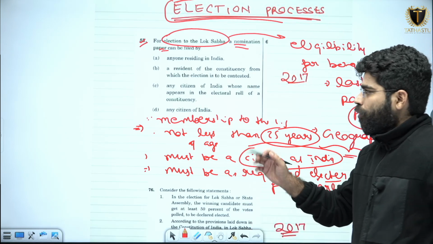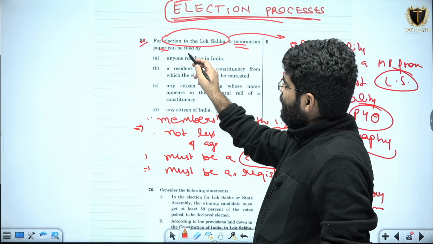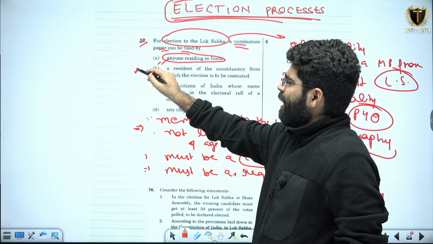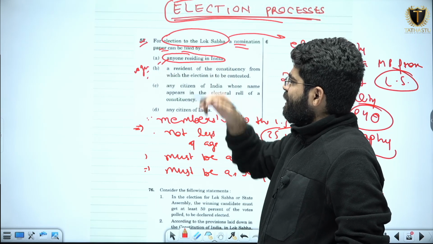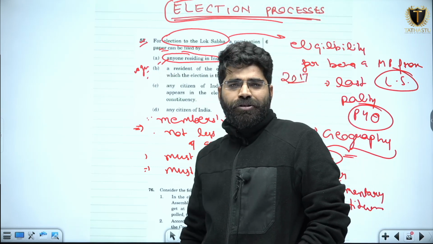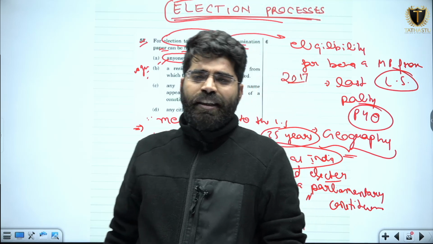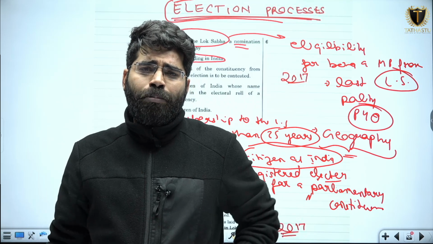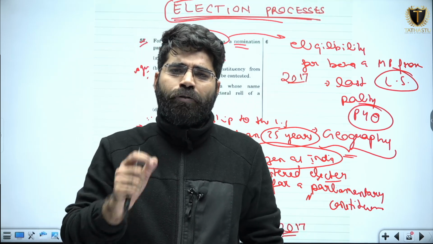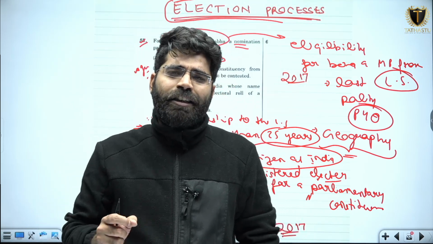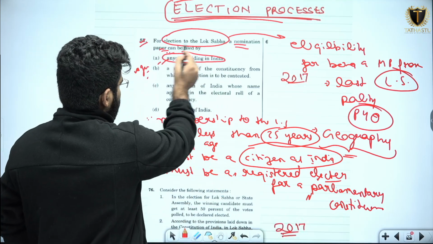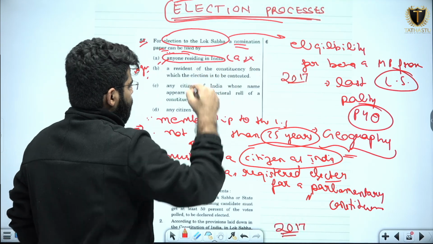Now, if I see the options given, see, anyone residing in India. This is a vague statement, or I can say an absurd statement. Anyone residing in India can also be a foreign citizen, an American national, a European national who might be residing in India at that point of time. Will he or she be eligible for membership to the Lok Sabha? That is a very irrelevant answer. So statement A cannot be the answer.